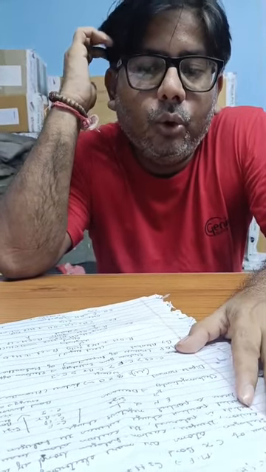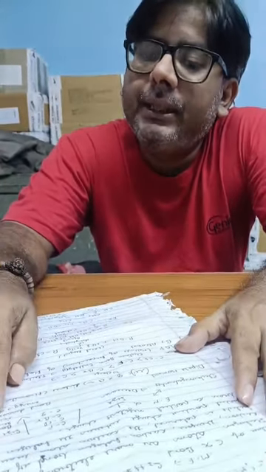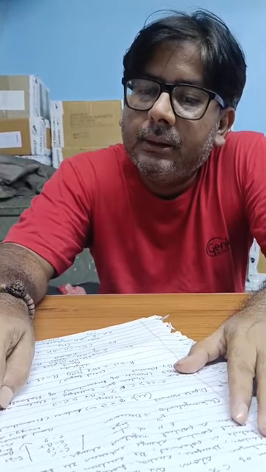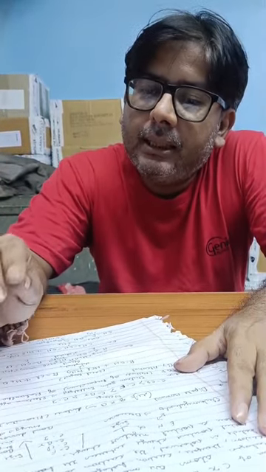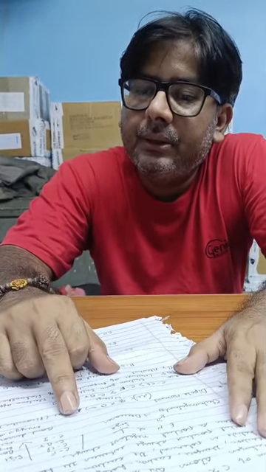As we go from top to bottom, the bond length increases. Another factor is bond dissociation energy; in this case the bond dissociation energy decreases.